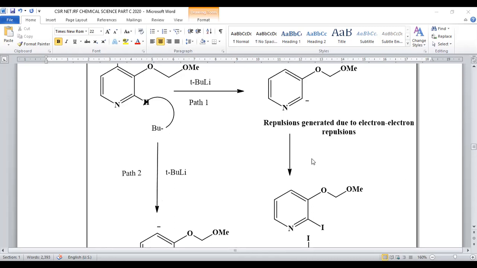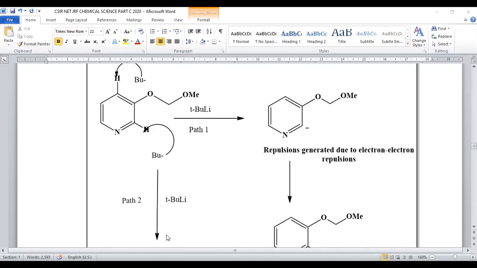Now, let us see where the stability of this negative charge is more, ortho or para. How can we predict? Based on electronic factors only. Here, nitrogen, being more electronegative and associated with a lone pair of electrons, and the adjacent carbanion will experience a high force of electron-electron repulsion, which is highly prohibited.